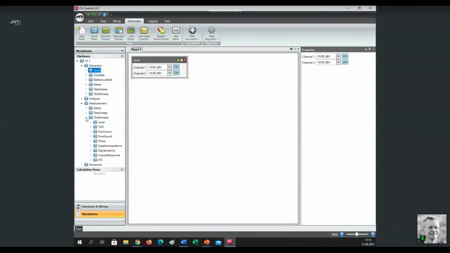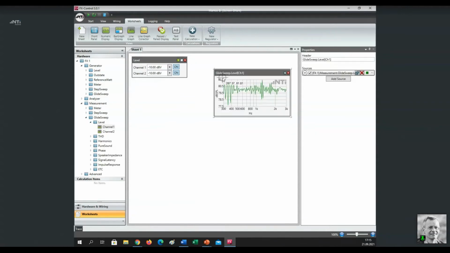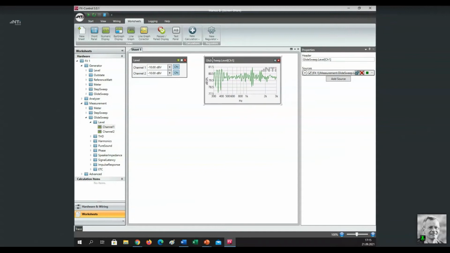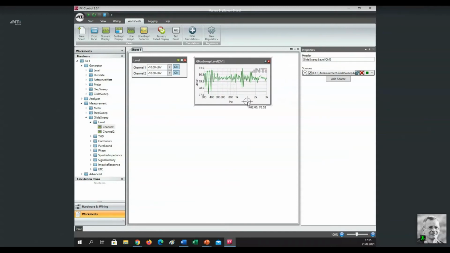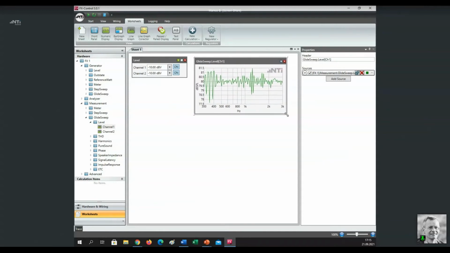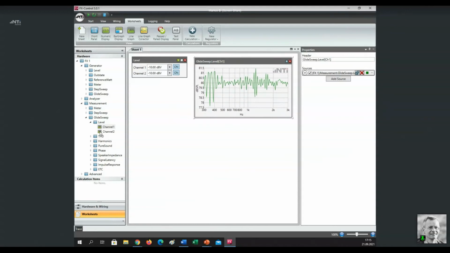glide sweep level measurement. Here we have channel 1. And I can also add a channel 2. I drag and drop channel 2 over this existing graph, so that it will show me both results on one graph. Here I have dBV. That should basically work. Let's see. Well, let's do a measurement.